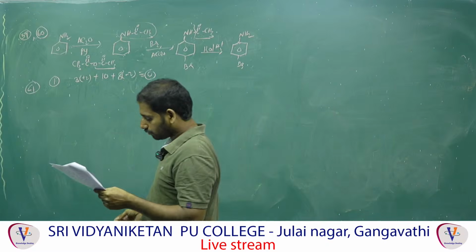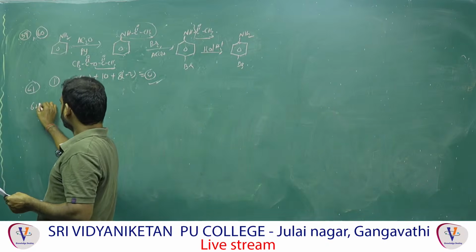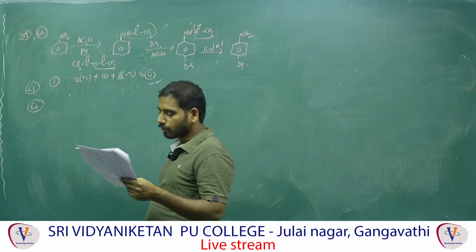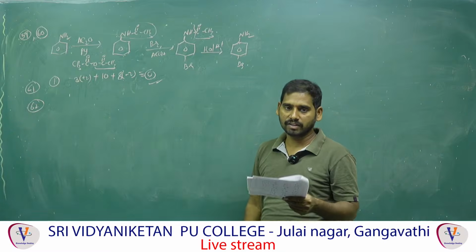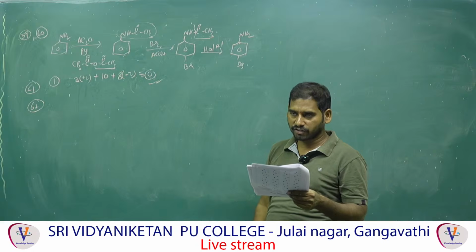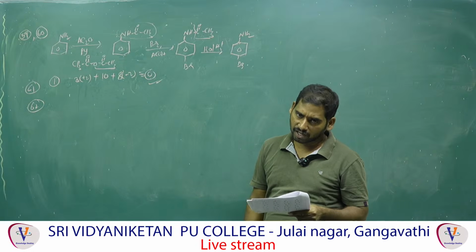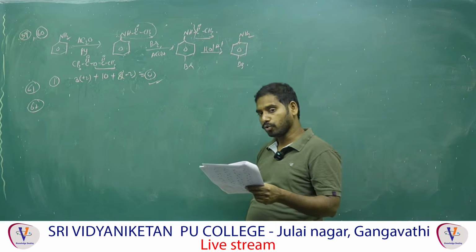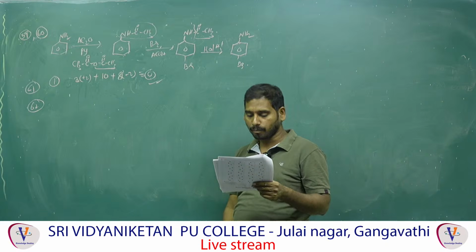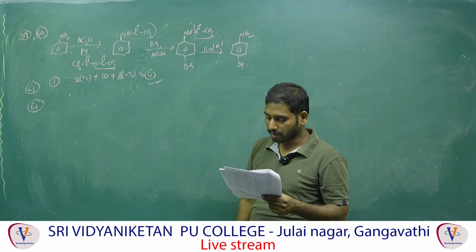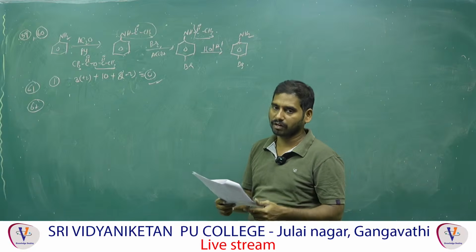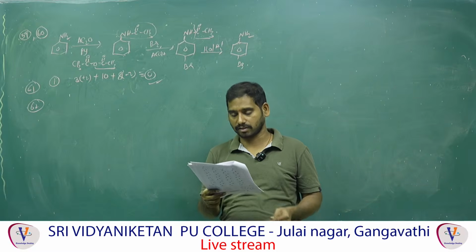Next, 62. Carbocation. Carbocation means this hybridization. Carbocations are sp2 hybridized. Carbanions are sp3 hybridized. Free radicals are sp2. Carbocation and free radical are both the same. So carbocation is sp2 hybridized, with an empty p orbital. Carbocation means an electron-deficient species.